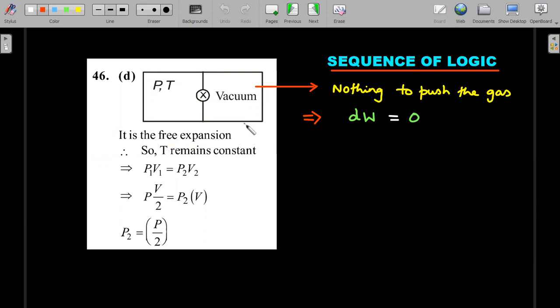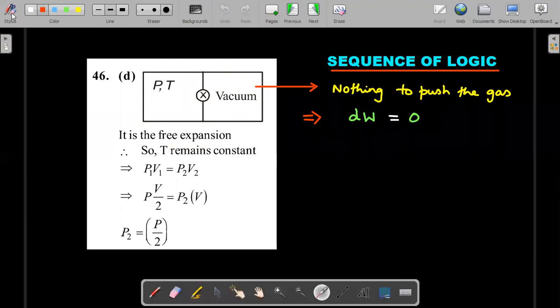So here he has written, but you should know that there is nothing. Sequence of logic should be, let me write it as you're watching. When there is nothing to push the gas, remember this gas goes in, there is nothing to push it. Therefore, work done on the gas and therefore work done by the gas is equal to 0. And since there is no heat exchange because it is completely insulated, we also know dQ is equal to 0, and therefore that implies the value of dU should be equal to 0, and that is why the value of temperature comes out to be not changing.